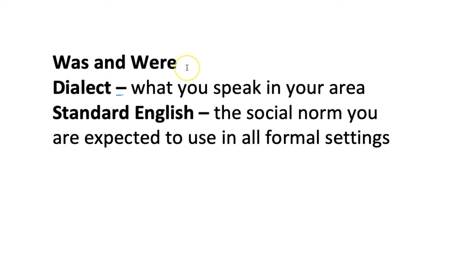Was and were are often confused because many people live in an area where the dialect is to use was all the time. Unfortunately, employers and other educated people judge you by your ability to switch from the dialect of your location to standard English, which is the social norm you're expected to use in all formal settings.